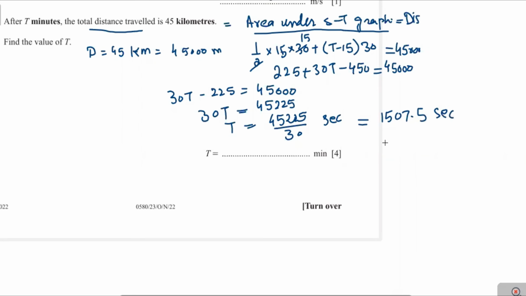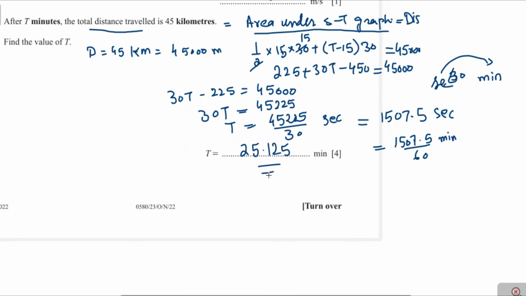Now we convert into minutes. 60 seconds equal 1 minute. When you convert a smaller unit to a bigger unit, we divide. Now we divide 1507.5 by 60, which is 25.125 minutes. That is the answer.